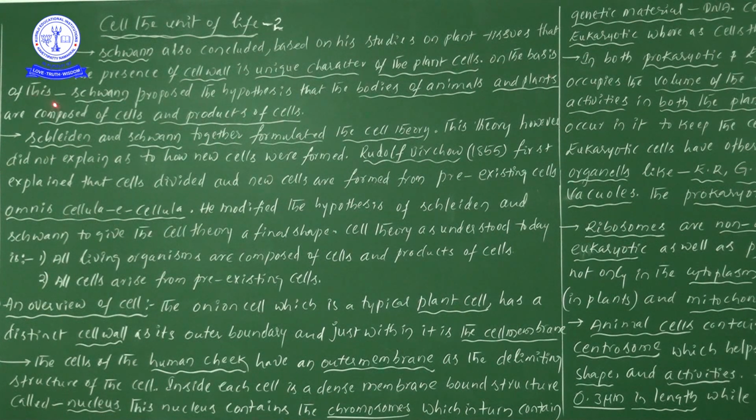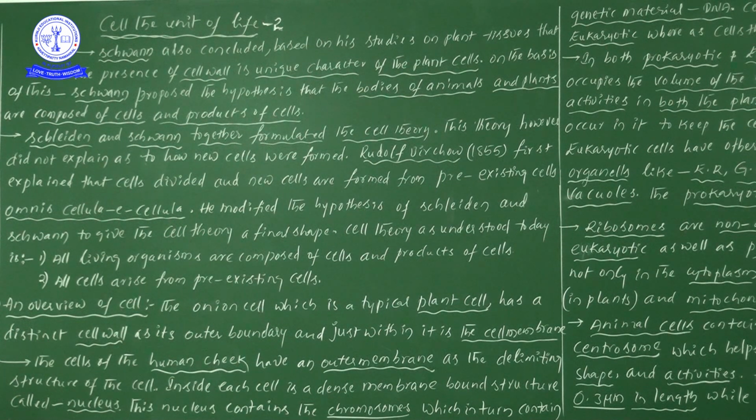On the basis of this, Schwann proposed the hypothesis that the bodies of animals and plants are composed of cells and products of cells. This is important. He experimented on animals and said the delimiting structure of animals is the cell membrane.